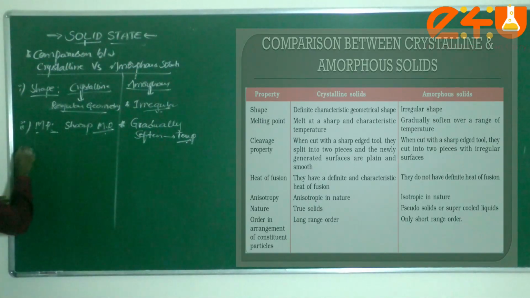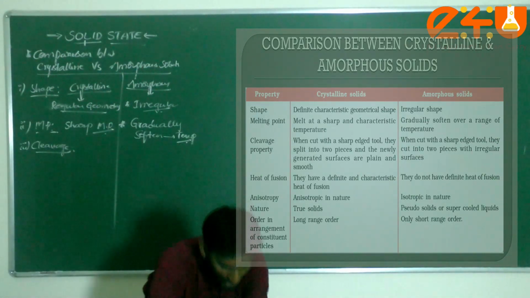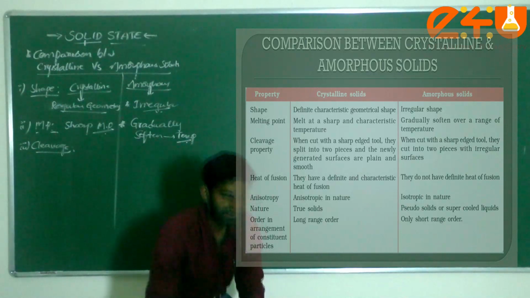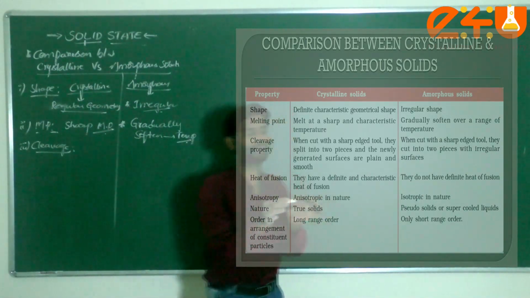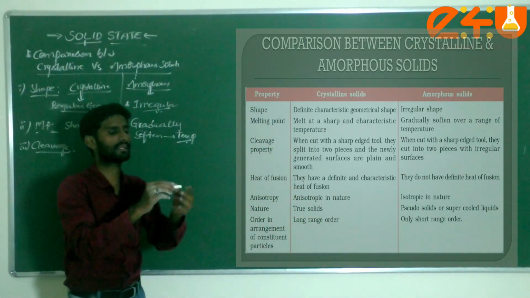Next comes the cleavage property. What is the cleavage property, dear students? For example, take a piece of chalk, which is a solid.